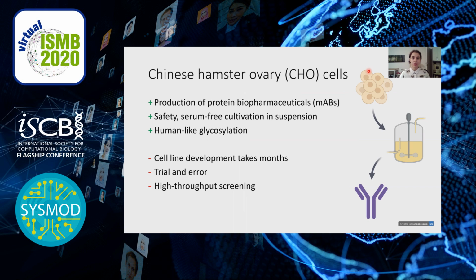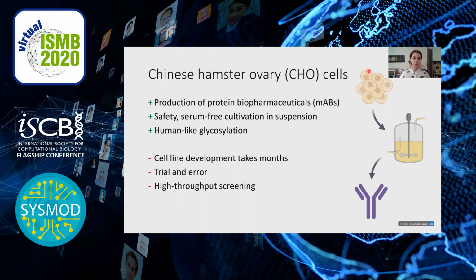So these cells are the most popular mammalian cell line for the production of biopharmaceuticals, especially monoclonal antibodies. This is because they are regarded as safe. They can be grown in serum-free, chemically defined media in suspension, and they can perform human-like glycosylation, which is important for the properties of the biopharmaceuticals.